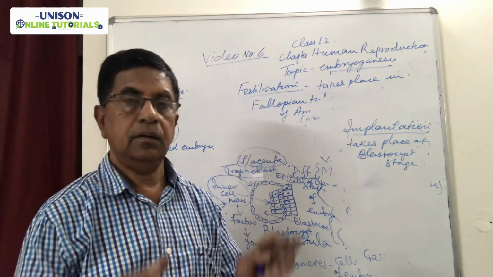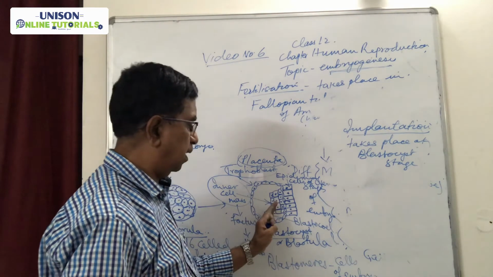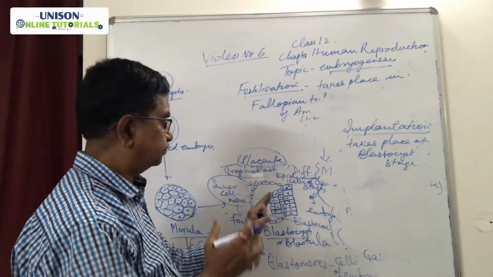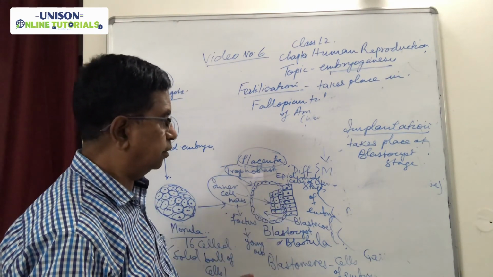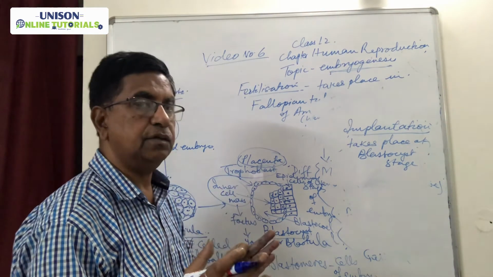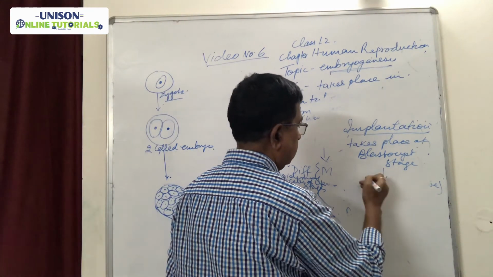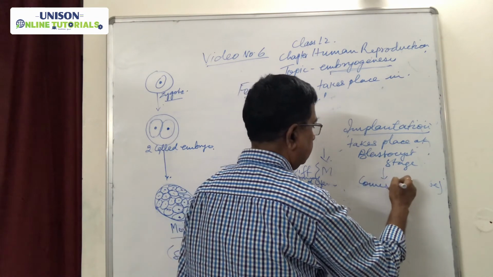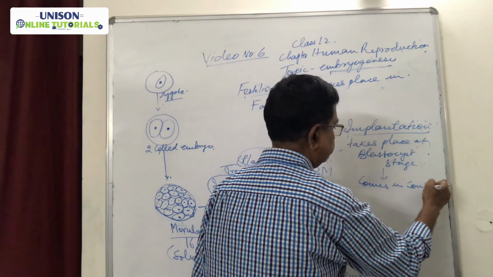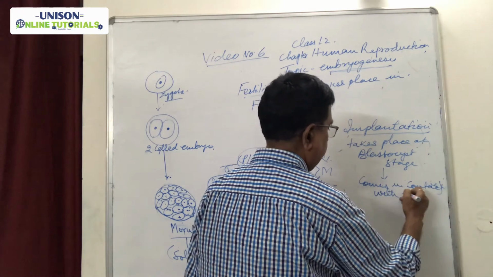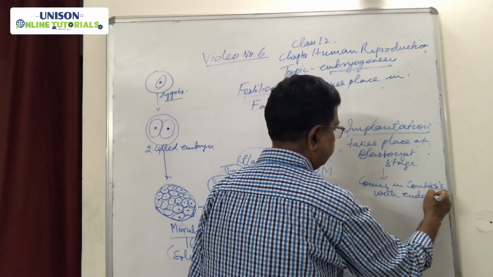When the inner cell mass of the blastocyst comes in contact with the endometrium wall of the uterus, the blastocyst comes in contact with the endometrium layer of the uterus.